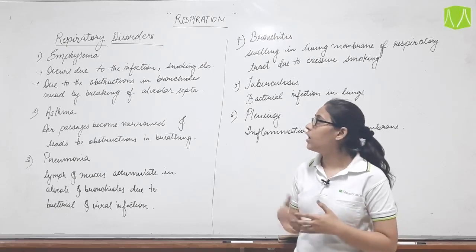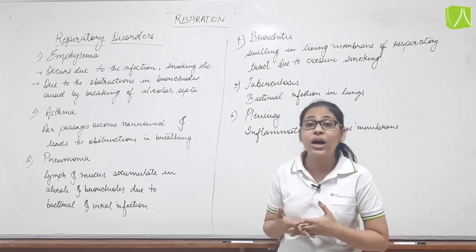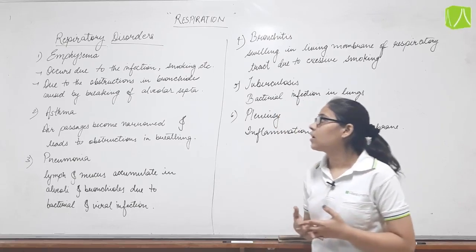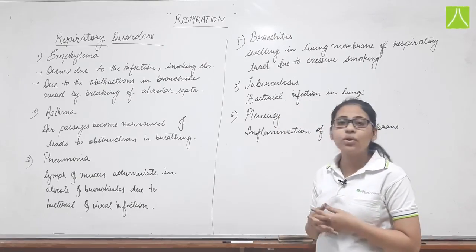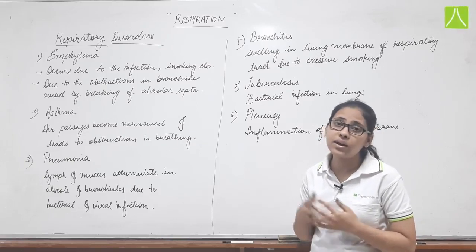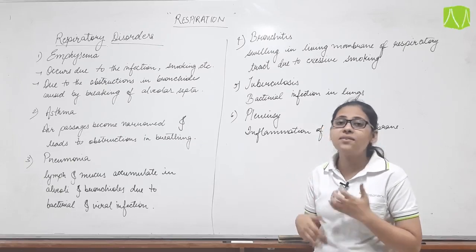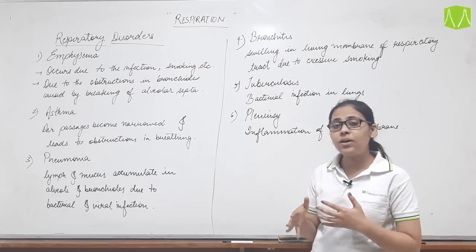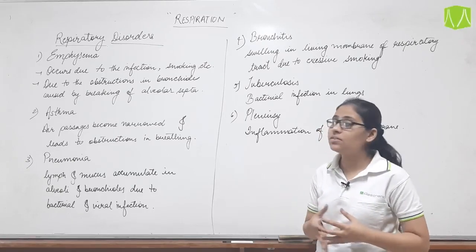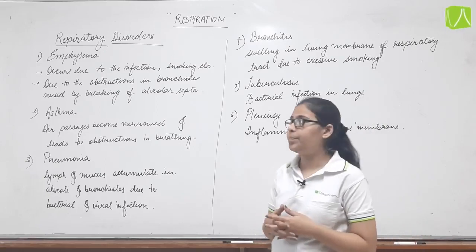Because of that, obstruction occurs in bronchioles, that is, the passage of gases will be affected, or we can say their passage will be disturbed. So this disease called emphysema will occur.